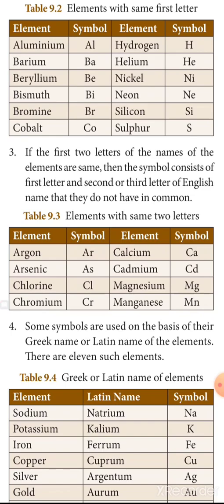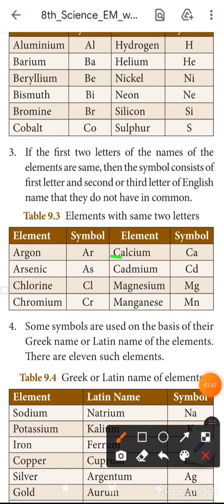Next, calcium and cadmium. Both start with Ca. So for calcium we take Ca and for cadmium we take Cd. We take the third letter. Then magnesium and manganese: magnesium Mg, manganese Mn. So if the first two letters of the names of the elements are the same, then the symbol consists of the first letter and the second letter or third letter. This is also one type of element symbol.